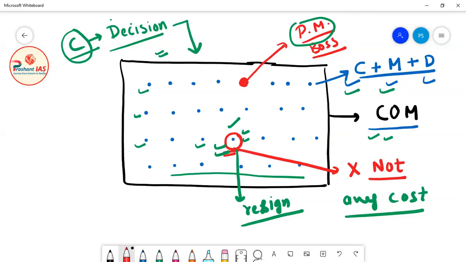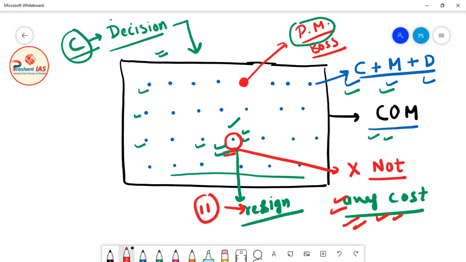But the minister is saying that I will not agree to this decision at any cost. I need this decision to be killed. Means at any cost he will not give his support to this decision. Now Prime Minister will say that now you have a second choice. The second choice is that you can also resign from the Council of Ministers, and once you give your resignation, then definitely all other ministers agree with the decision, so this decision will become the collective decision of the Council of Ministers.